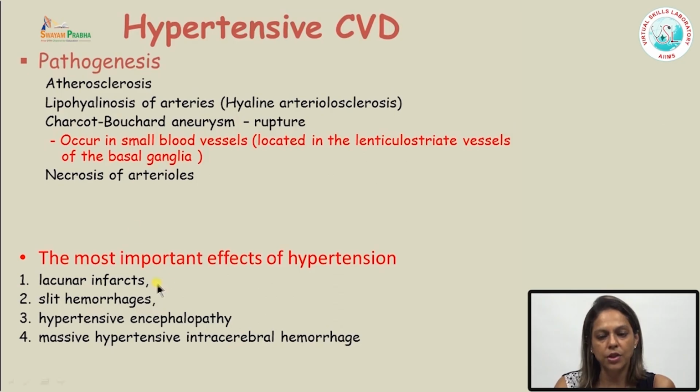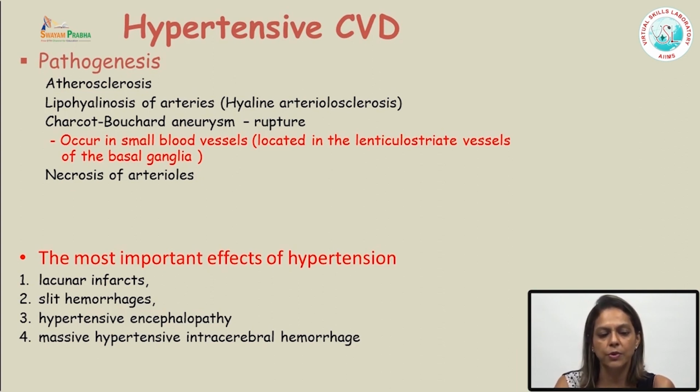The most important findings in a patient with hypertension are number 1 formation of lacunar infarcts, number 2 slit hemorrhages, number 3 the patient can have hypertensive encephalopathy, which is quite rare and seen in patients with malignant hypertension, or the patient can present with massive hypertensive intracerebral hemorrhage, which again is very rare.